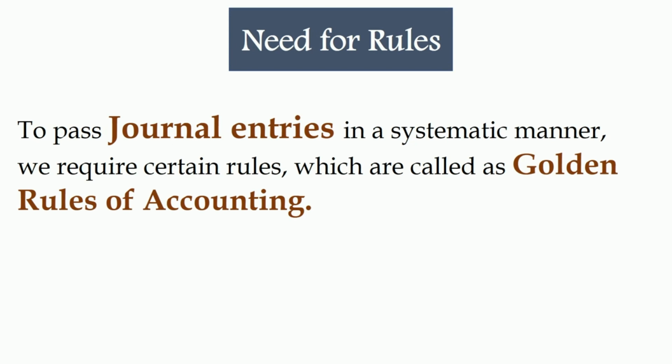Now you must be wondering about what is journal. A journal is a book of original entry wherein all the transactions are recorded as and when they take place. It indicates which account is to be debited and which one is to be credited. It keeps a record of all the transactions on a daily basis. The process of recording transactions in the journal is known as journalizing.